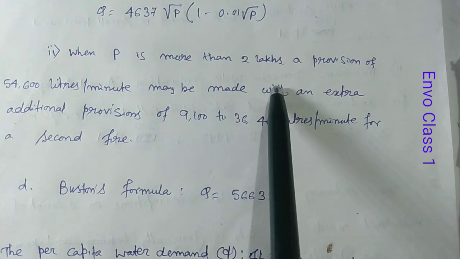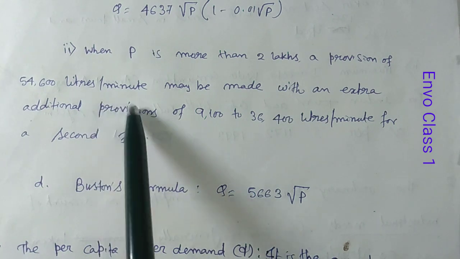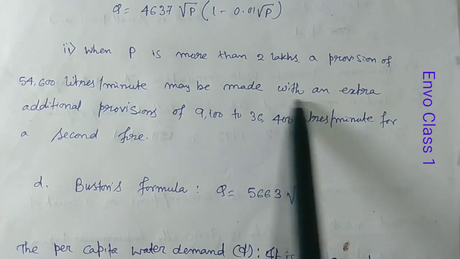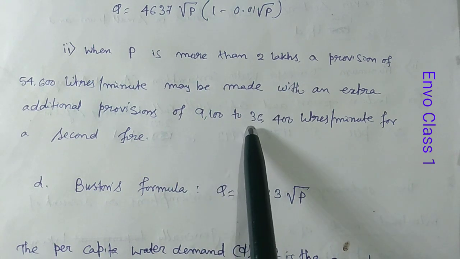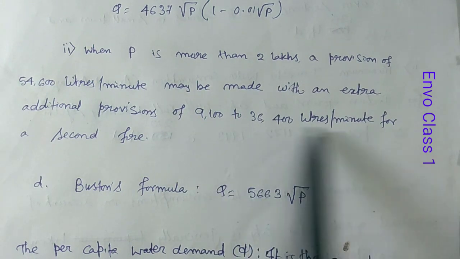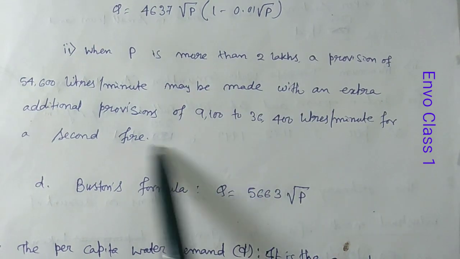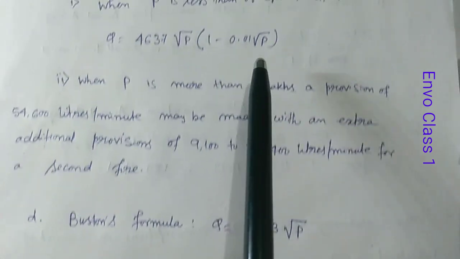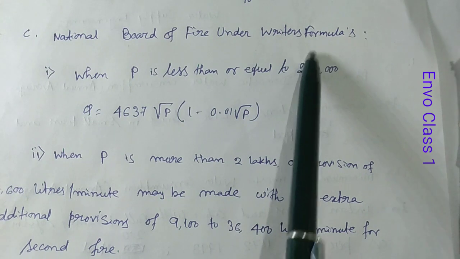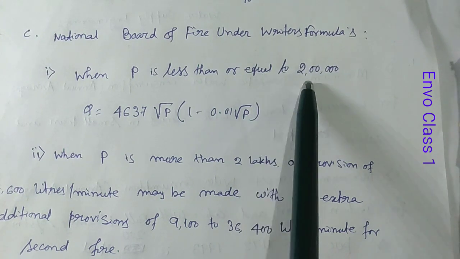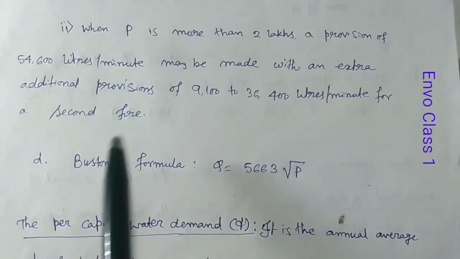When P is more than 2 lakh, a provision of 54,600 liters per minute may be made, with an additional provision of 9,100 to 36,400 liters per minute for a second fire. Please keep these terms in mind, as per the National Board of Fire Underwriters formula, for population less than or equal to 2 lakh and for population more than 2 lakh.